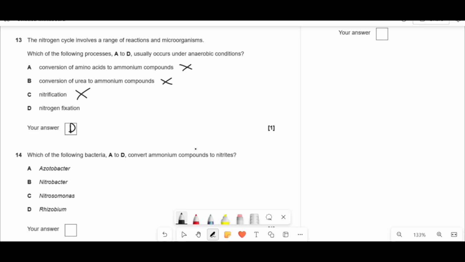That's a bit beyond A level, but it helps me understand this: nitrogen fixation and denitrification both happen in anaerobic conditions. The reason is that for nitrogen fixation, there's an enzyme they use called nitrogenase, and when you have lots of oxygen there, the nitrogenase essentially just breaks down. And for denitrification, when you have anaerobic conditions, the bacteria switch to using nitrite, NO2, instead of oxygen as the electron acceptor in respiration. So that's how I remember them, just to make sense of it, because it's a bit weird.